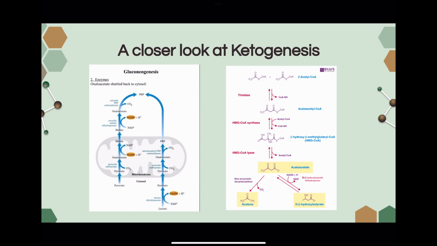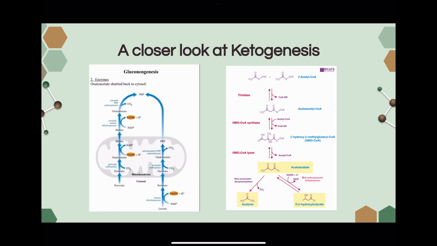So acetoacetate is polar enough to enter the bloodstream, but from here you can make 2 other ketones. The first ketone that you can make is acetone, which we're all kind of aware of. The way that this happens is there's a non-enzymatic decarboxylation, which means that a CO2 group is lost from our acetoacetate, and acetone is produced. If you've ever been around someone who's gone into ketoacidosis, you can usually smell a sweetness on their breath. This is because of the acetone that is produced from this reaction, and this is commonly associated with ketoacidosis.